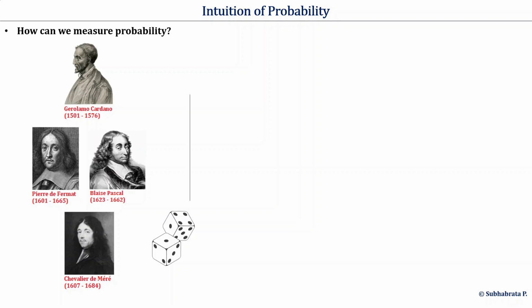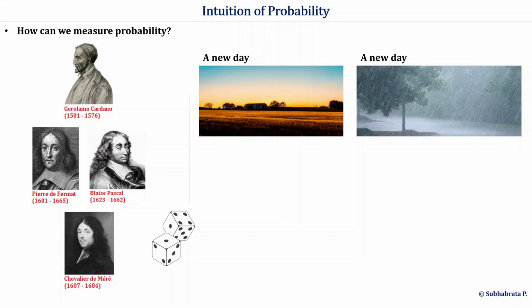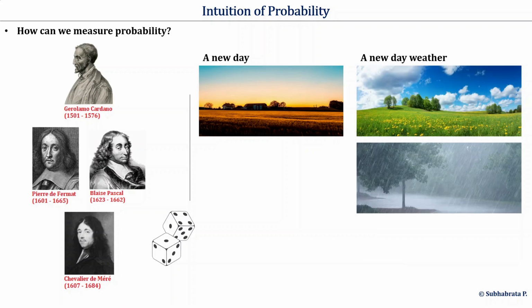Before we try to understand probability mathematically, a few basic terminologies and concepts we need to know. In our everyday life, so many things happen. The outcomes of some of the things are deterministic or certain. As an example, a new day always brings a sunrise and starts with daylight, a deterministic or certain event. But a new day does not always start with a sunny morning. It can be rainy also. That means weather has no deterministic outcome. It has several possible outcomes. It can be sunny, rainy, or cloudy.